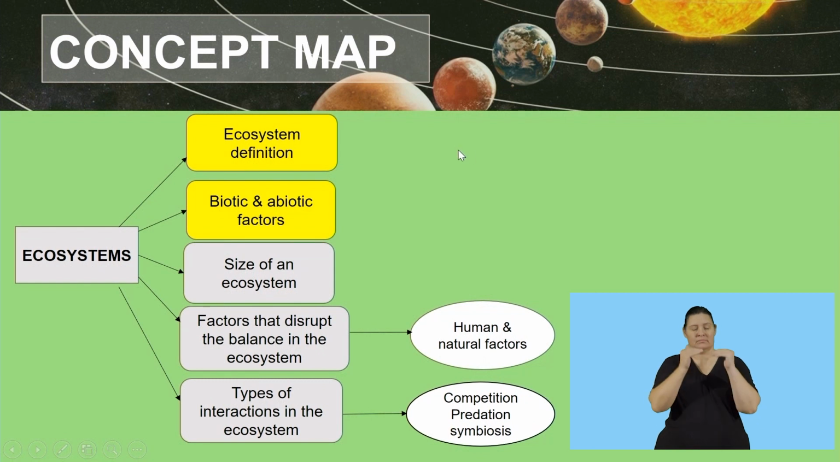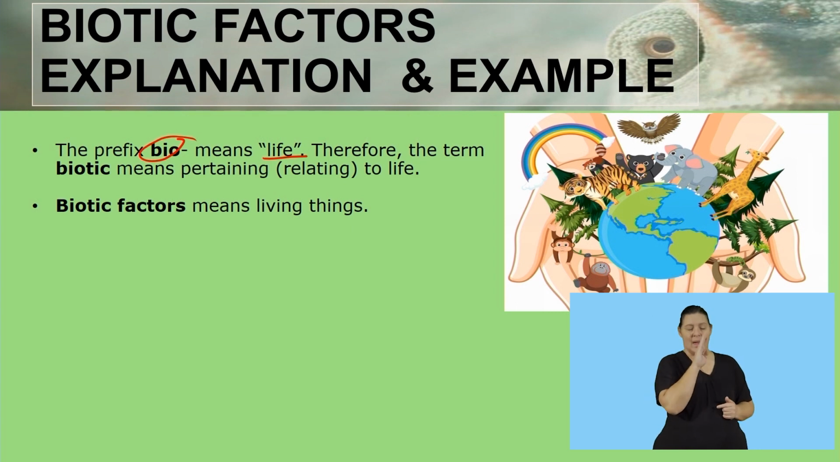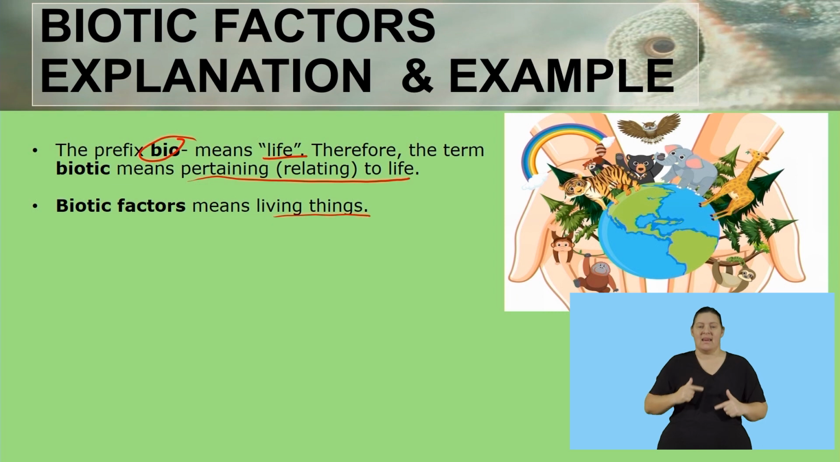So we are going to move on to the next concept of our lesson, which is biotic and abiotic factors, starting with the biotic factors, explanation and example. The prefix bio here means life. Therefore, the term biotic means pertaining to life or relating to life. So in short, biotic factors means living things. Everything that is able to undergo life processes in an ecosystem is referred to as biotic factors.